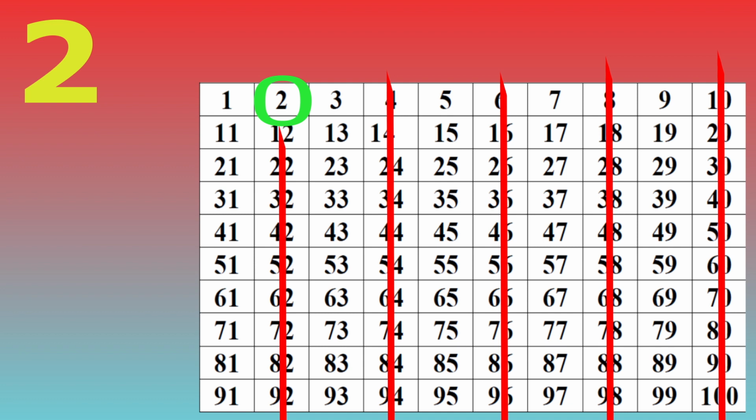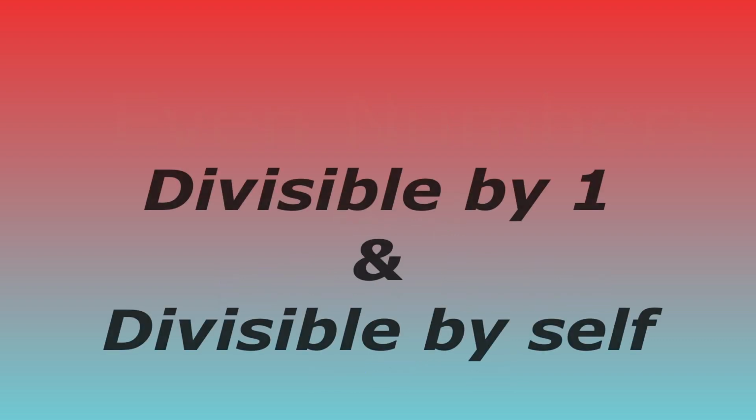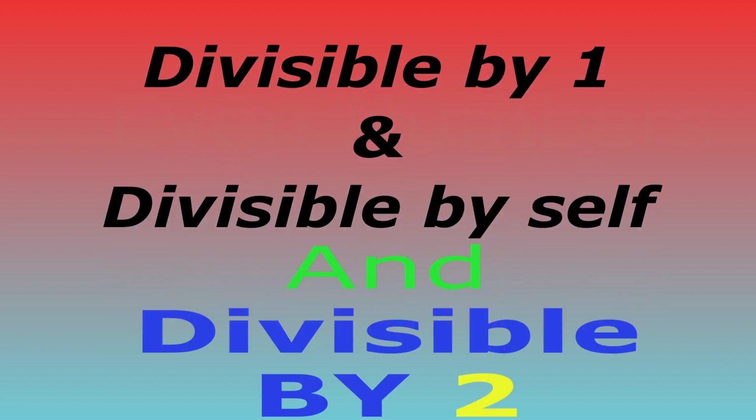Well, let's think about what an even number is. A number is even because it is divisible by 2. But if you think about our earlier rule that all numbers greater than 1 are divisible by a minimum of 2 numbers, the number 1 and themselves, and that applies to all of the numbers greater than 1, even numbers have an additional property. They are also divisible by the number 2, on top of the fact that they are divisible by themselves and by the number 1. So even numbers must be divisible by 1, by themselves, and by the number 2 because they are even.